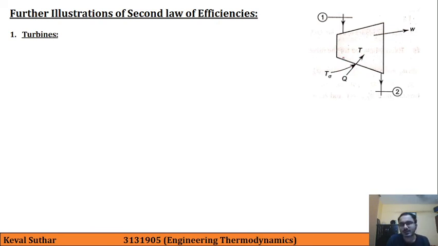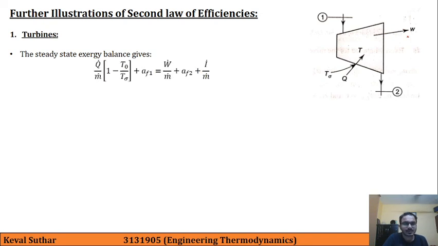Here at this surface, where the temperature is T sigma, heat is entering and we are getting work output W. So for steady state exergy balance, we can write this: with heat, this is the quantity of exergy entering through this boundary, plus AF1, the exergy which is entering, is equal to the exergy which is leaving, that is W upon M, plus AF2 plus the destruction of exergy given by irreversibility.